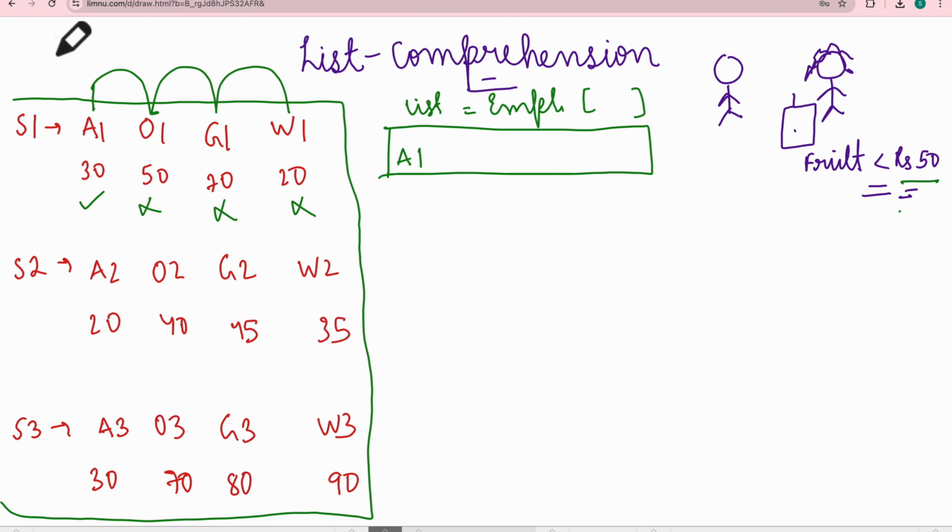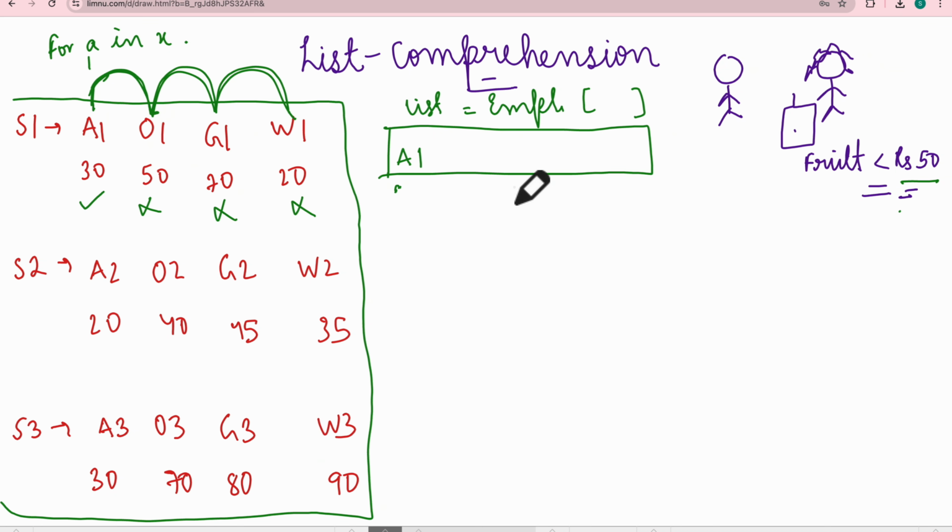For example, those who remember, we write for a in x or in some number. What we do, we iterate. What is a here? A is the iterator here. You have just named it a1. So you are exploring for a in this list s1. You check this, then this, then this, then this.